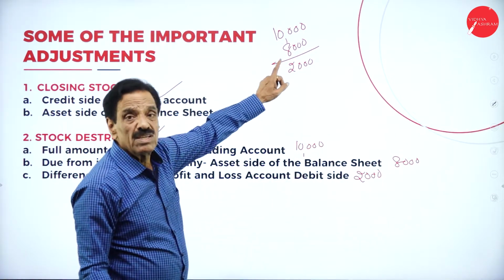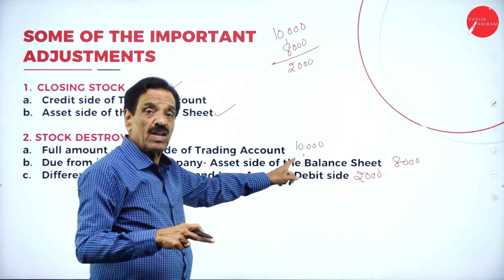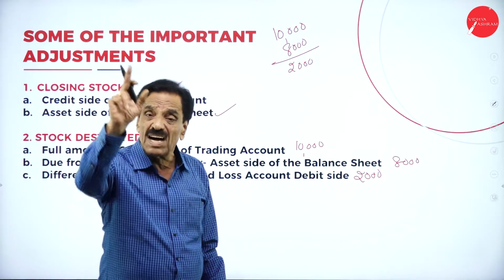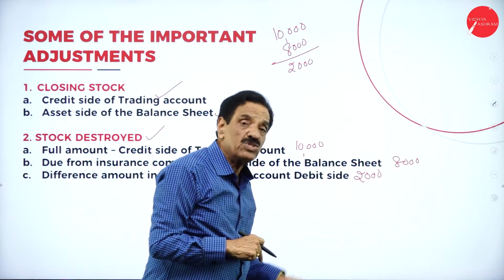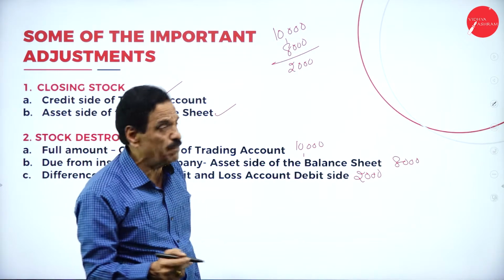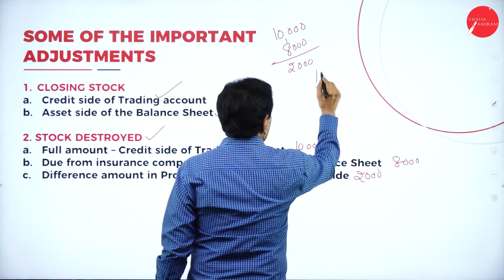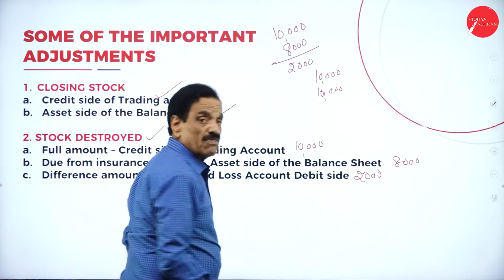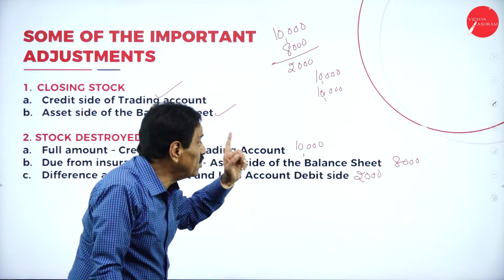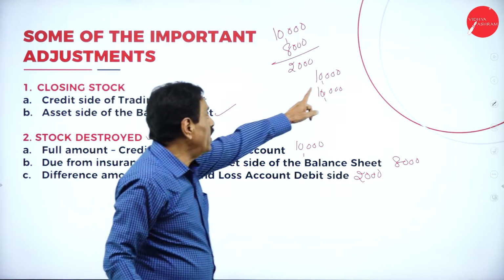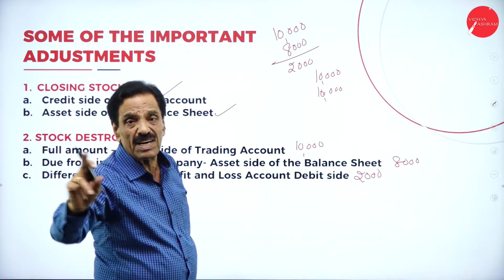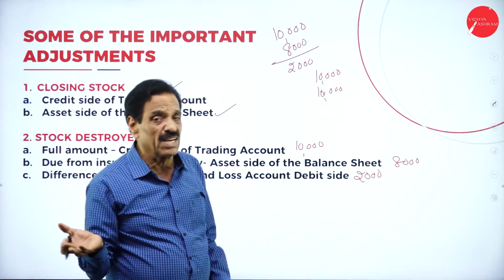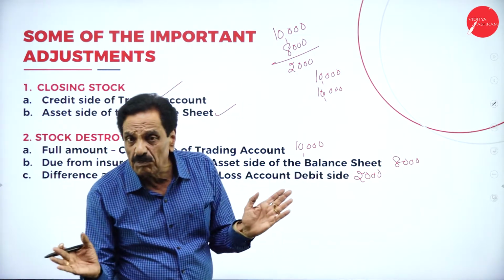What is the full amount? 10,000, so the full amount goes on the credit side of the trading account. How much money are you going to receive? 8,000, on the asset side of the balance sheet. The difference of 2,000 goes on the debit side of the profit and loss account. You may ask: if the stock destroyed is 10,000 and the insurance company pays the full 10,000, then 10,000 goes on the credit side of the trading account and another 10,000 on the asset side of the balance sheet. So there is no loss or gain, and no entry in the profit and loss account.